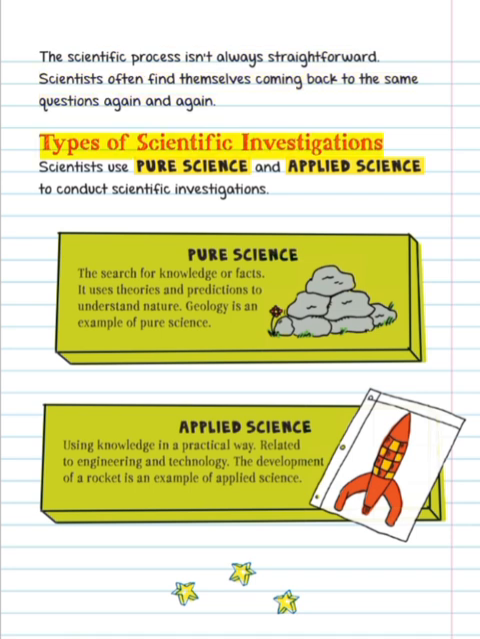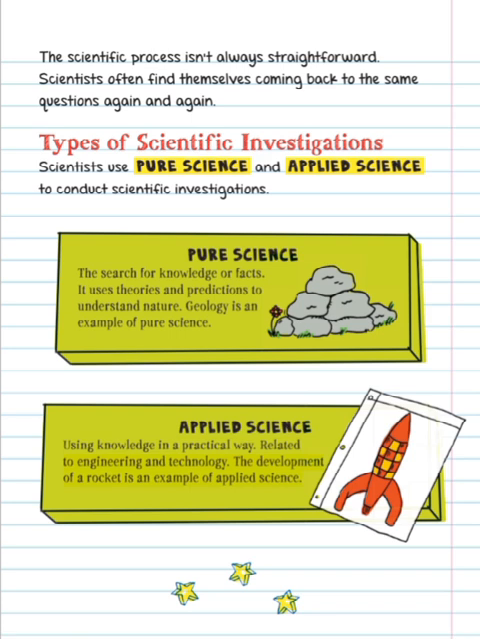Types of scientific investigations. Scientists use pure science and applied science to conduct scientific investigations. Pure science: the search for knowledge or facts. It uses theories and predictions to understand nature. Geology is an example of pure science. Applied science: using knowledge in a practical way. It is related to engineering and technology.